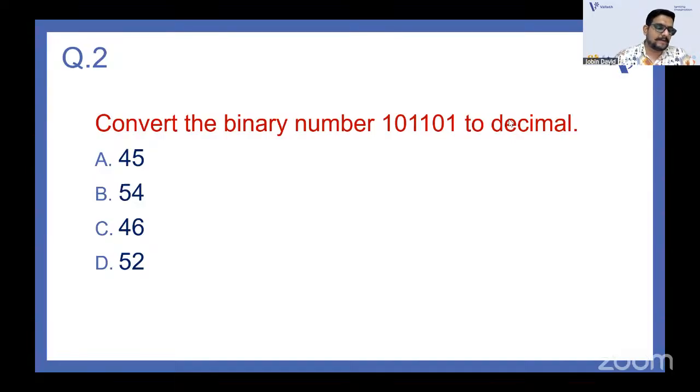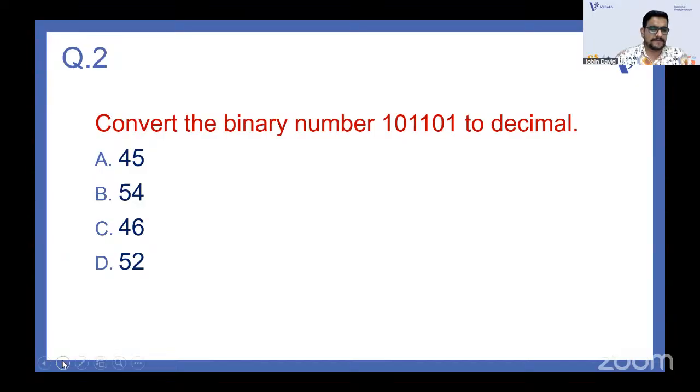Now a binary number is given and you want to convert this binary number to a decimal number. That means a number with base 10, a number that we usually write. For example, 50 or 45 is a number with base 10, but we won't write that base 10 here. So that is what we have with the conversion.